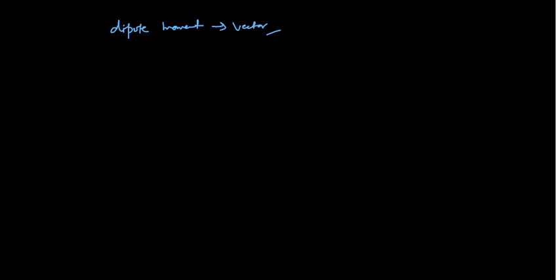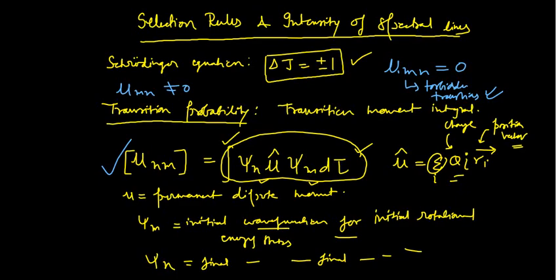So this dipole moment, that is the mu vector, is this mu in the x direction plus this mu in the y direction plus this mu in the z direction. These are the 3 components along the 3 Cartesian coordinates. And the transition moment integral can be split into 3 terms. So the transition moment integral which you have seen here can be split in 3 different ways.